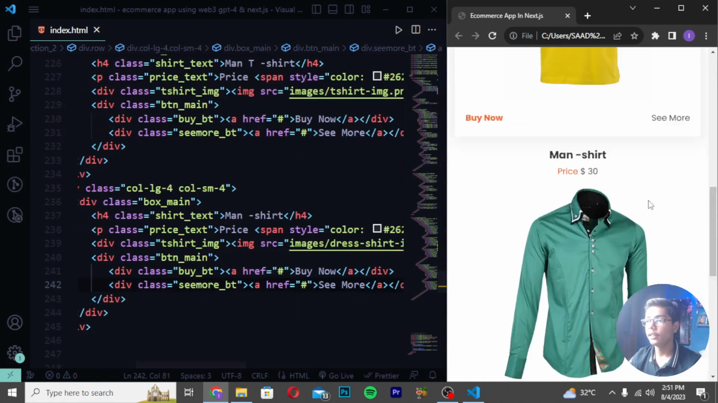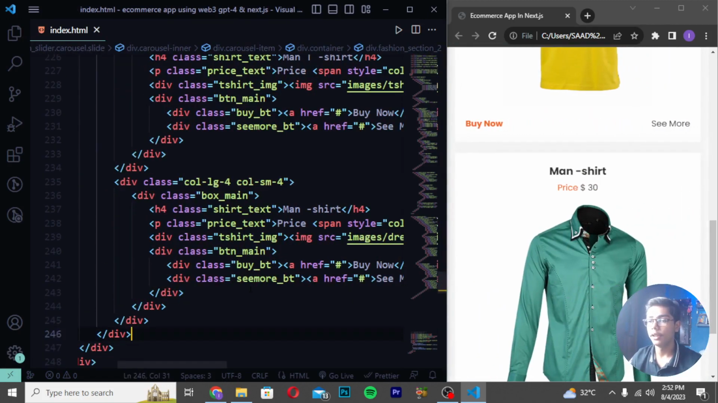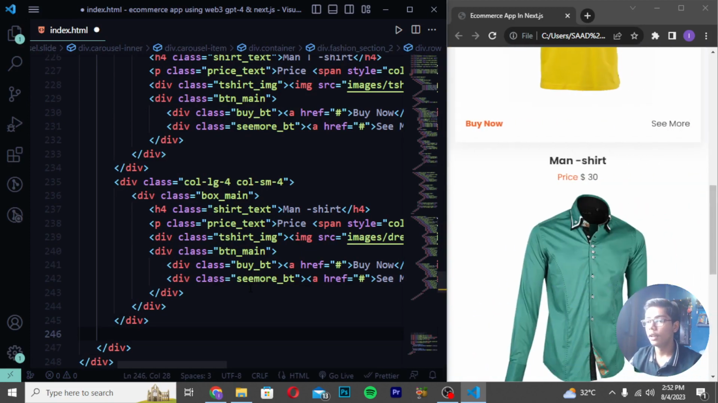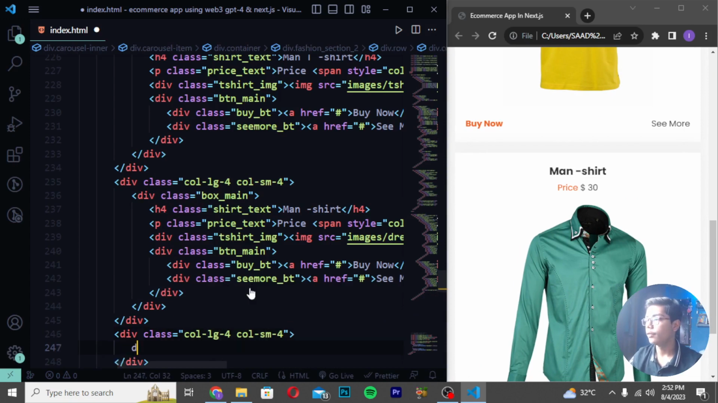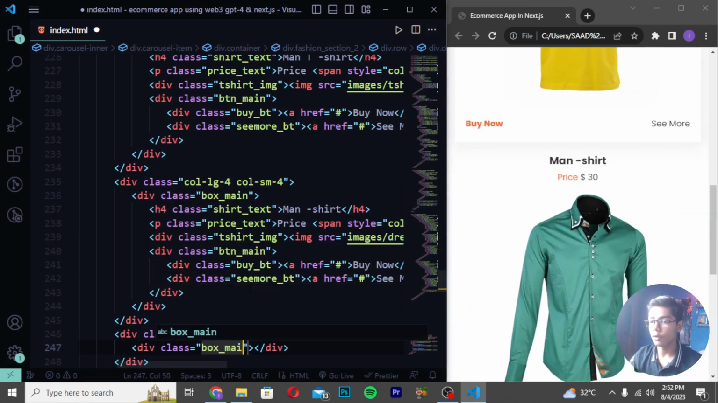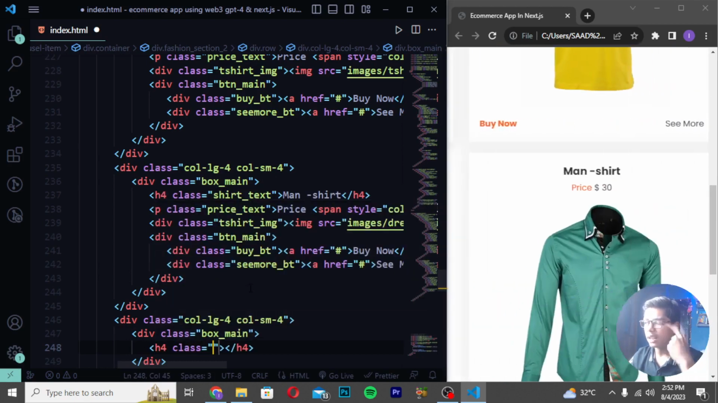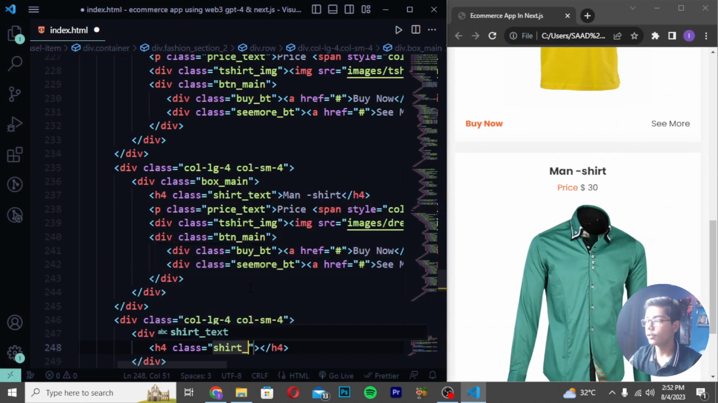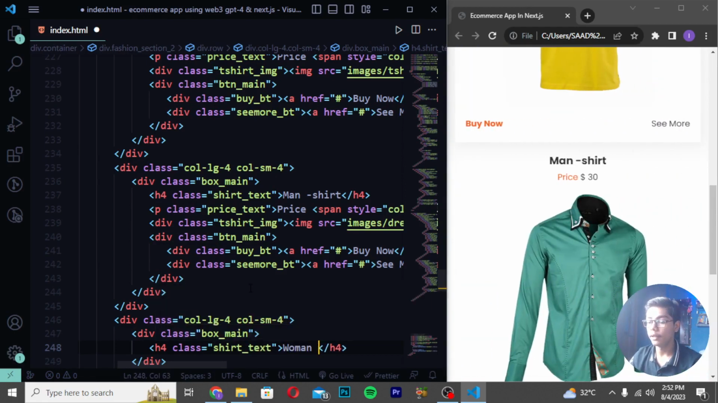Now when you are getting this thing, I will be doing one thing here, like now I will be moving down after the 3 divs again which we have created. So these are the 3 divs which I showed you now. So after doing this, I will be creating another div class of col-lg-4, col-sm-4. Then you have to create this class box underscore main, and I will be now just writing the h4 class, and in h4 class I will be just writing it as shirt underscore text, then here I will be writing woman skirt.